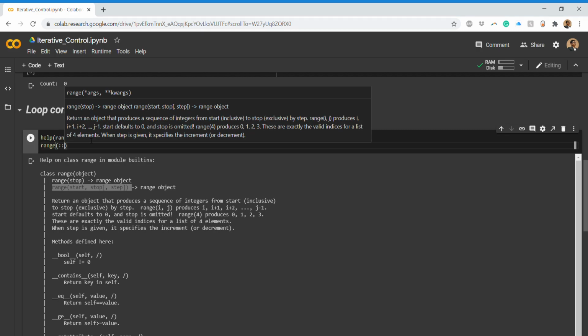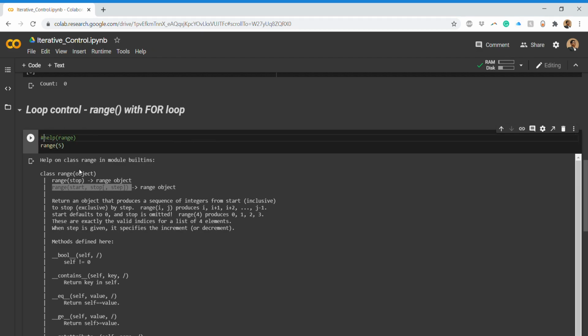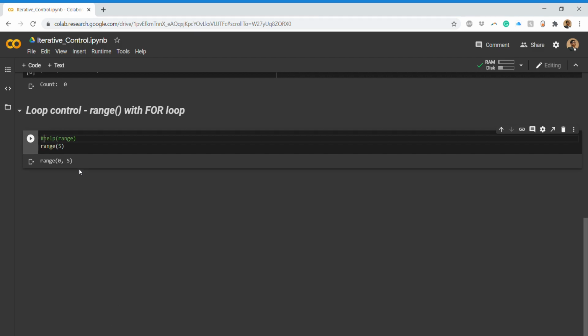Step is optional, you need not write it. Even the stop is also optional, but you have to mention the range. So if I write something like this and print it, you can see it starts from 0. Any range, unless specified, starts from 0, and then prints up to some number. Here we have given 5, but ideally it will be n minus 1. Let us better understand with the help of an example.